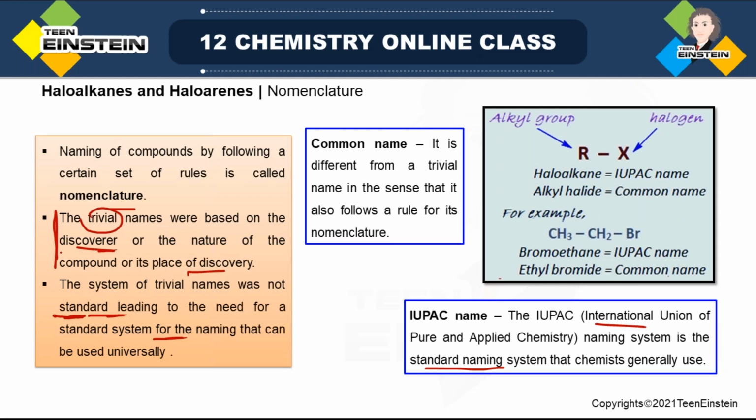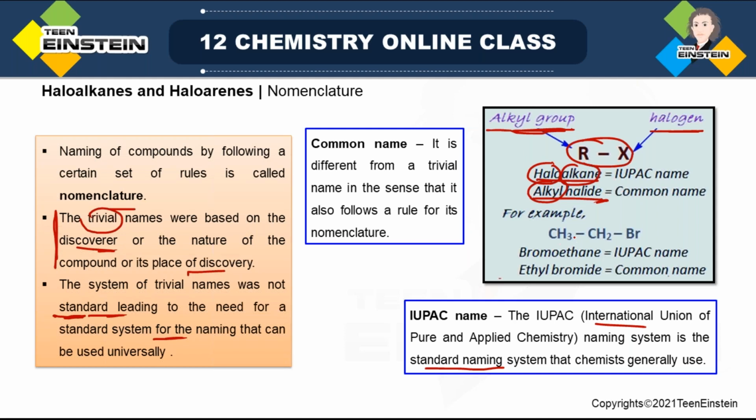So we are not going into the details, but here see, we have both for the same compound. Suppose the general structure is RX, where R is an alkyl group and X is a halogen. Now, if it is the IUPAC name, we say haloalkane. But when it is the common name, we say alkyl halide. So when it is IUPAC, you are saying halo first, then alkane. But when it is the common name, you first say the alkyl part, that is the carbon hydrogen part, then you use the halide. So there is obviously a difference.